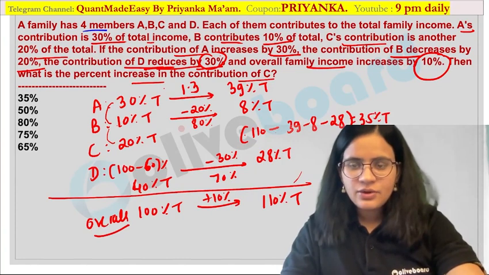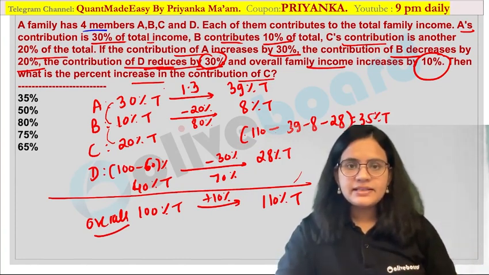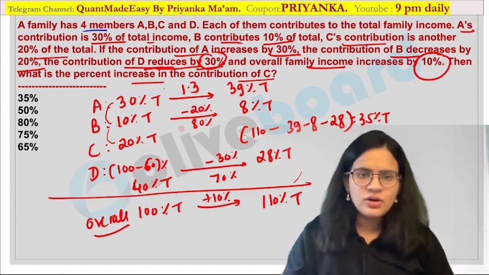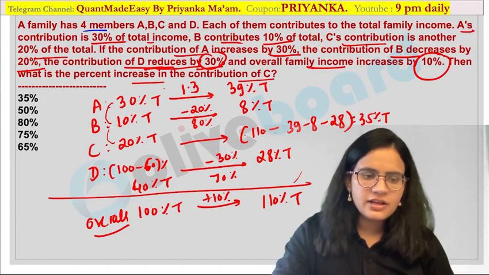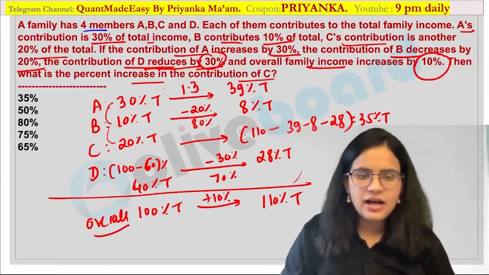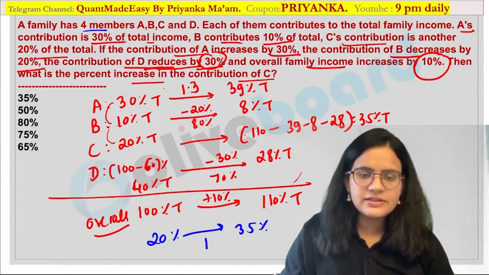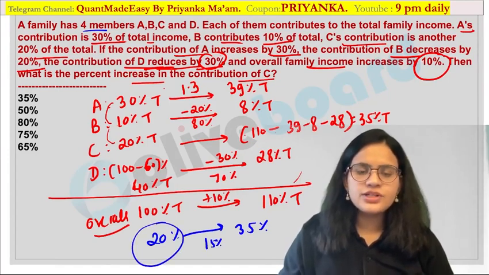Now what is asked in your question? What is the percentage increase in the contribution of C? Now we have C's value, so can we calculate the percentage increase? The initial value was 20%. Now it became 35%. So easily we can see the increase is 15, divided by the original value, 20.